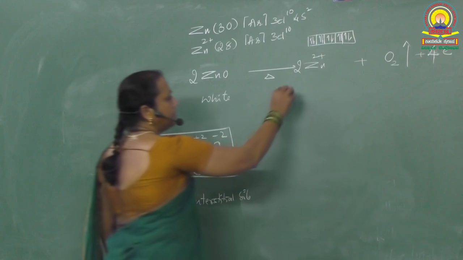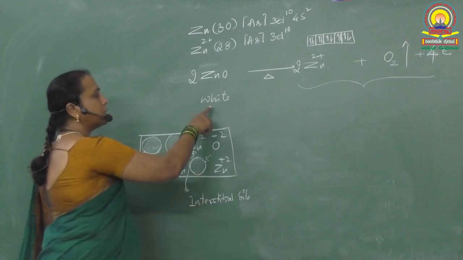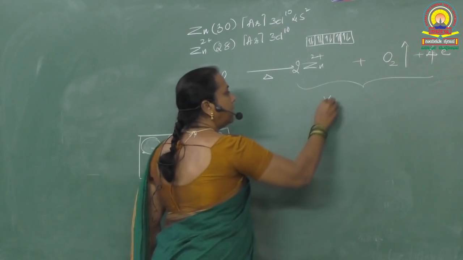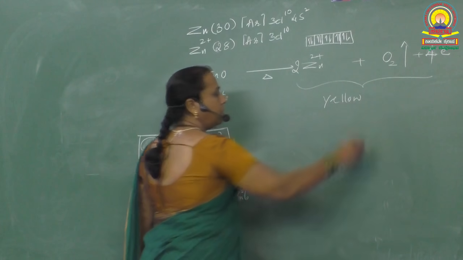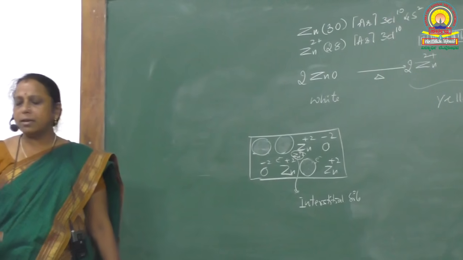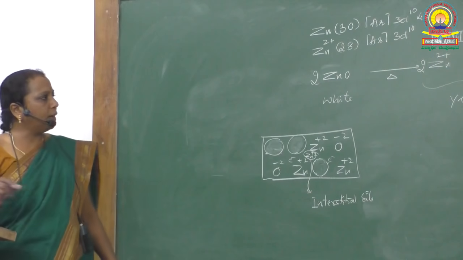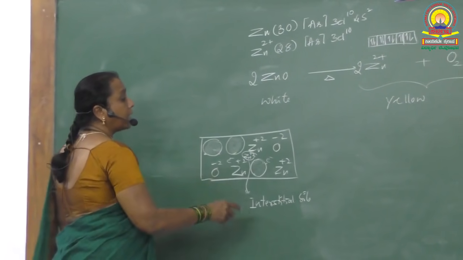the zinc oxide so obtained, which was white, gets what color? Yellow color. So, what is the question here? Zinc oxide turns yellow on heating. Name the type of defect. The defect is what? Metal excess defect.